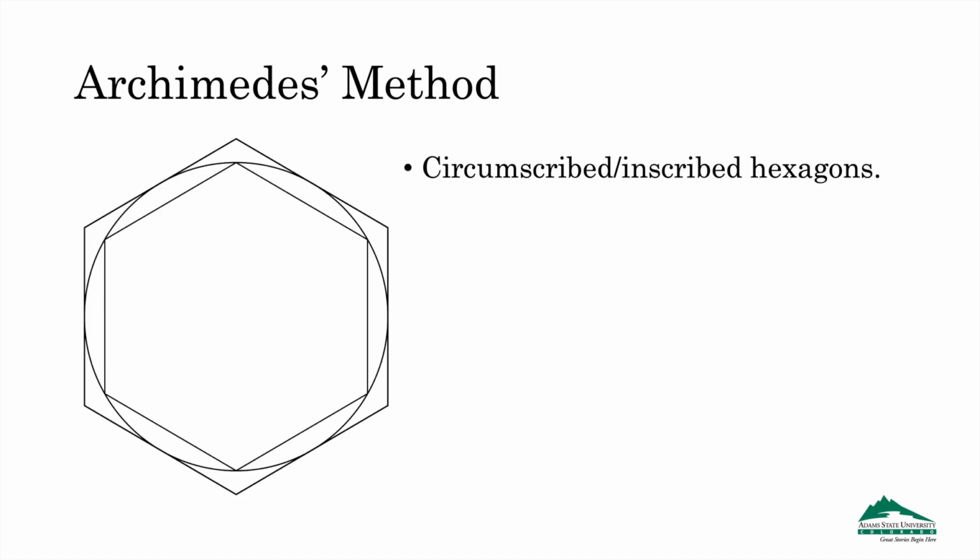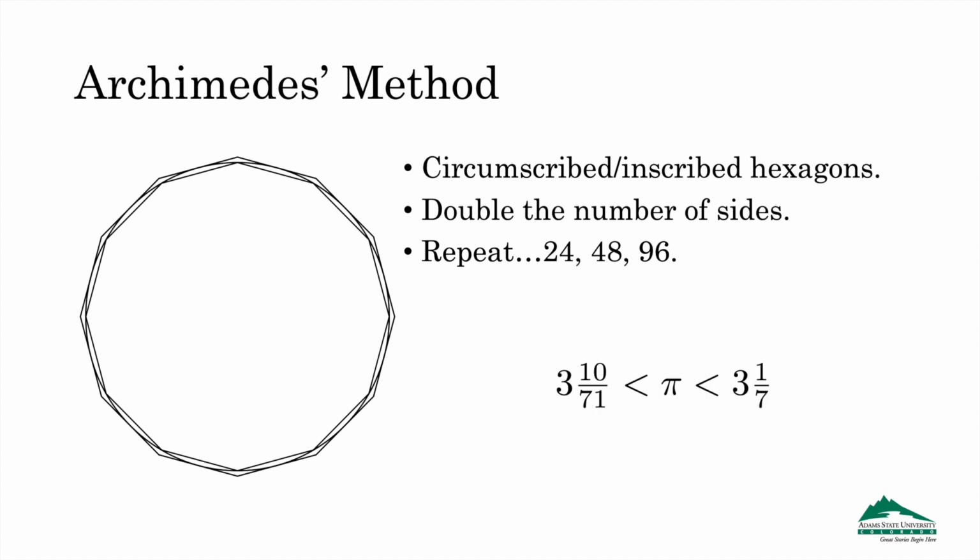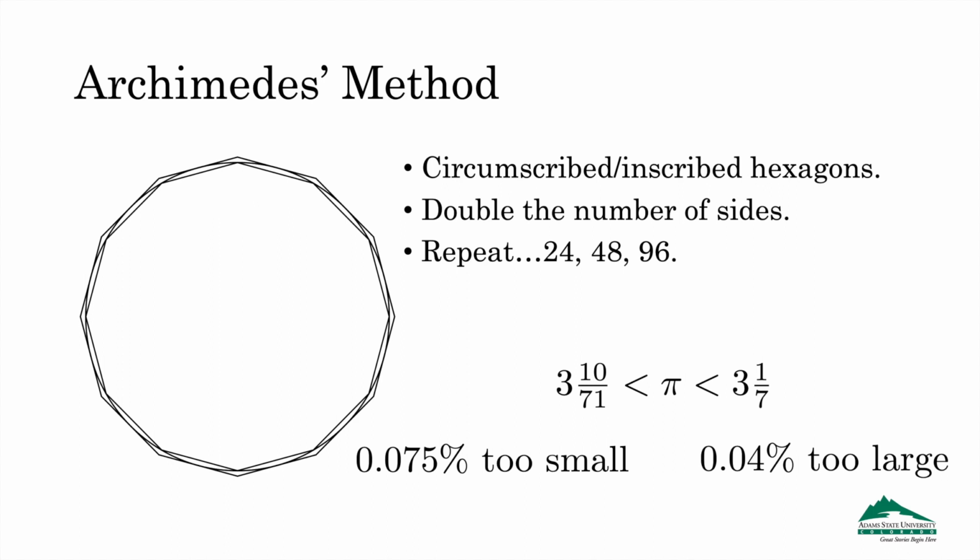The towering ancient intellect of Archimedes also tackled the question of pi's value. He used a novel approach of circumscribing and inscribing hexagons about what we would call the unit circle. By doubling the number of sides repeatedly, he eventually reached a 96-gon, which left him with the upper and lower bounds shown here. Now these bounds, as you would expect from Archimedes, are very, very good.